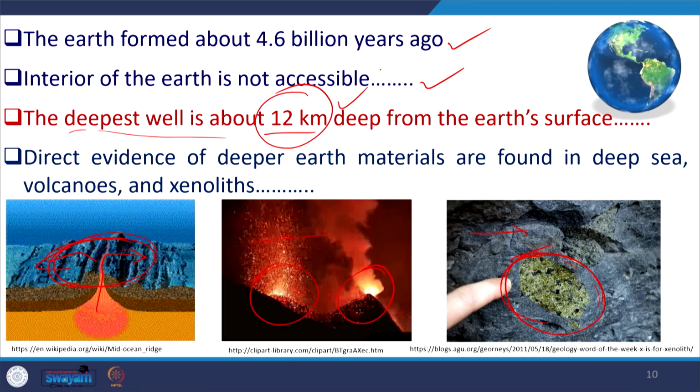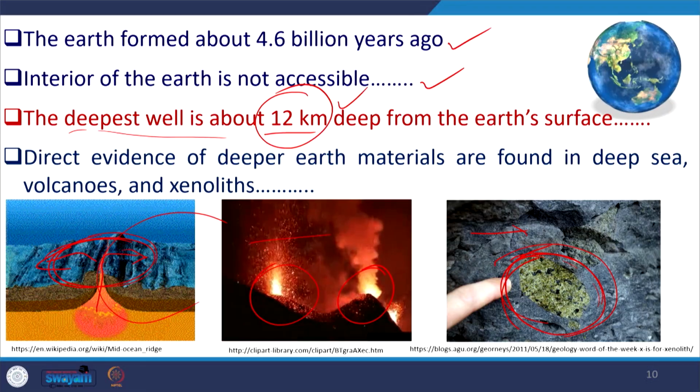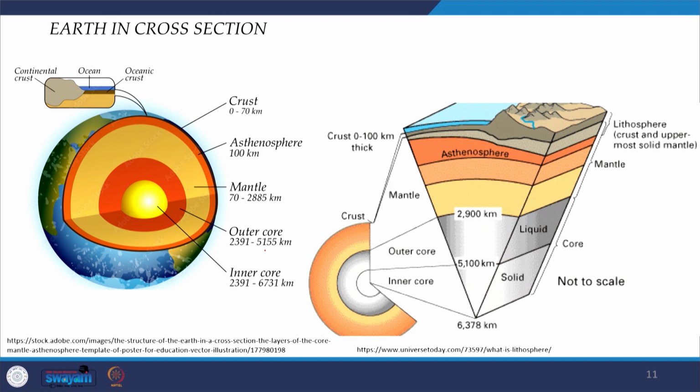But beyond that, the earth's radius is 6,370 kilometers, and out of that we have accessed only about 12 to 14 kilometers. Beyond that we do not have direct knowledge. Up to a certain depth we can study by xenoliths and volcanoes, but beyond that we do not have that. That is why we use indirect methods like seismics very efficiently to study the interior of the earth. In this earth cross section, you see the crust, then the asthenosphere, then the mantle, then the outer core, then the inner core.